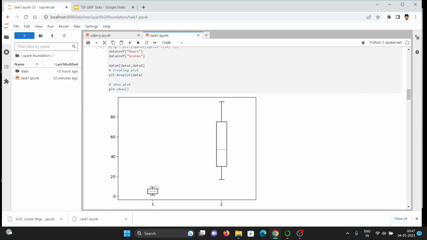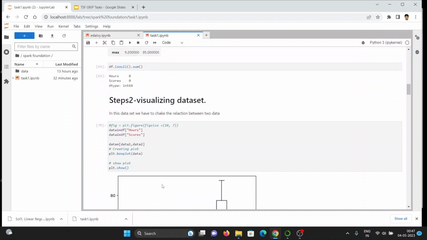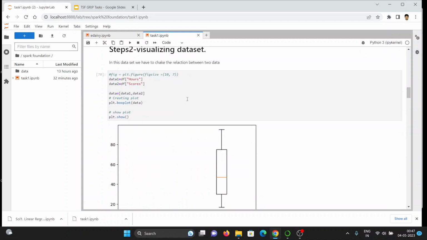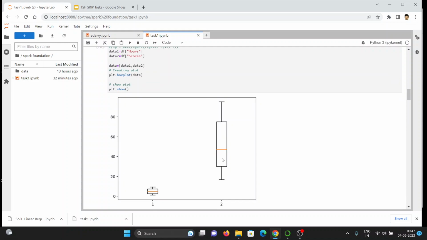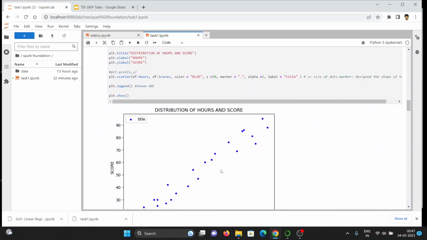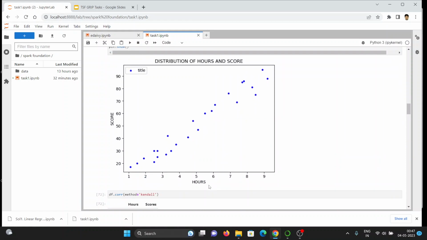In the first box plot, the mean value is about 5.01, and the score mean value is 51.48. In this dataset, there is no outlier at the top or bottom. Also for the score, there is no outlier at the top or bottom section. We can also plot hours on the x-axis and score on the y-axis.